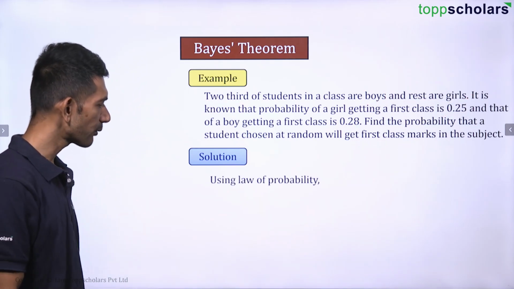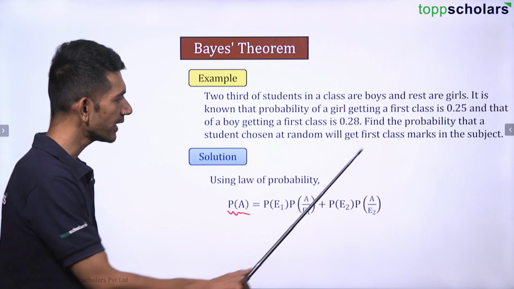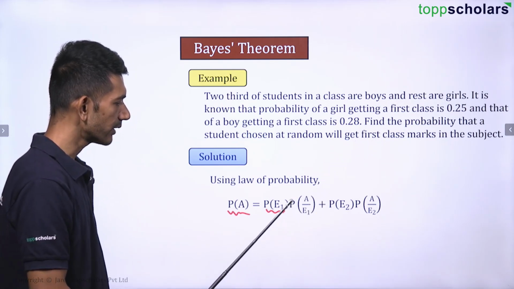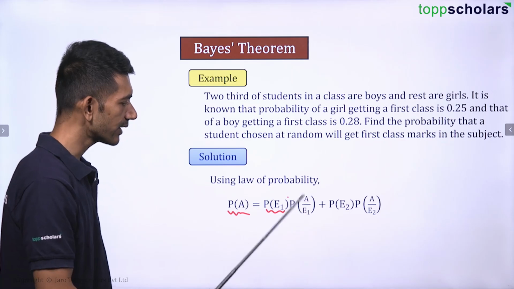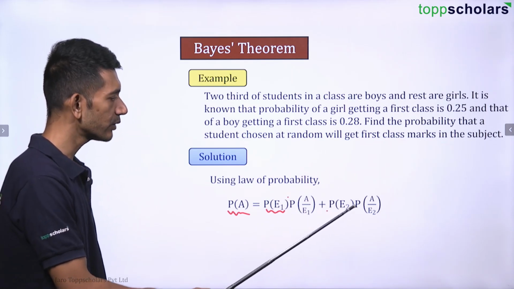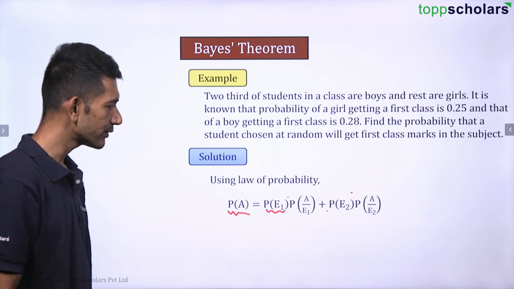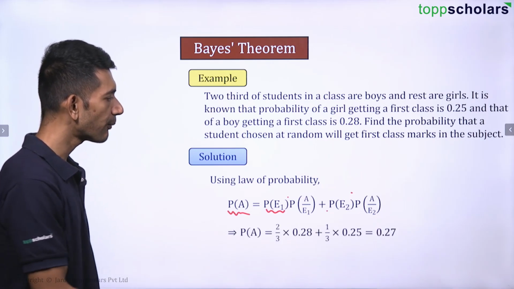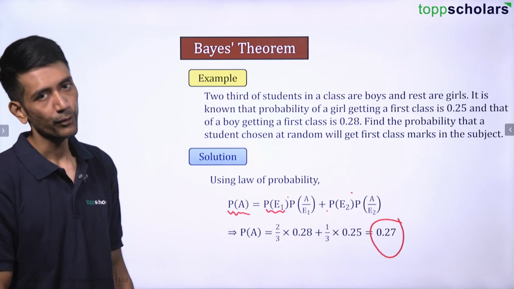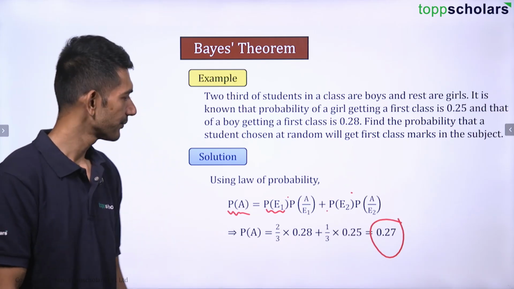Now let us use the law of total probability. The probability of event A will be probability of E1 times probability of A given E1, plus probability of E2 times probability of A given E2. Just multiply the values and add them. You get 0.27, right? So 0.27 is the required probability.